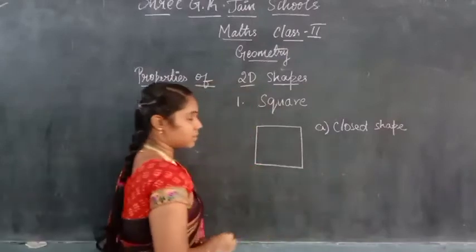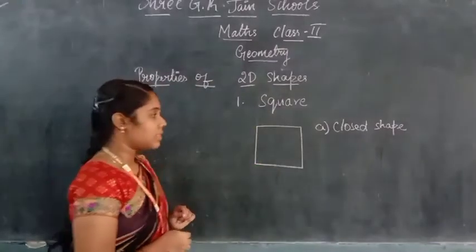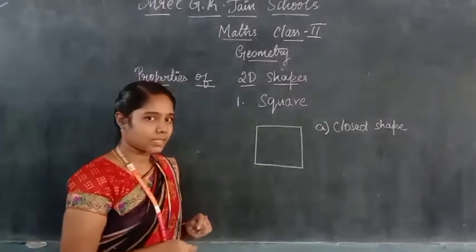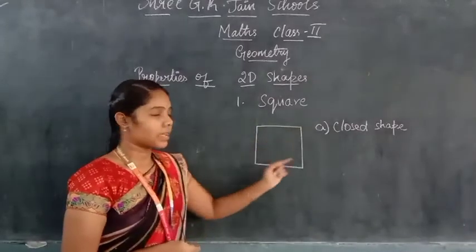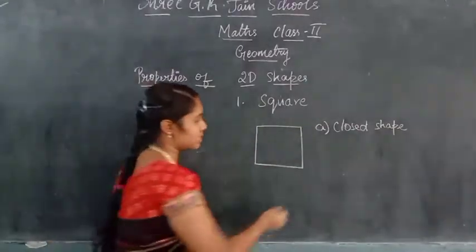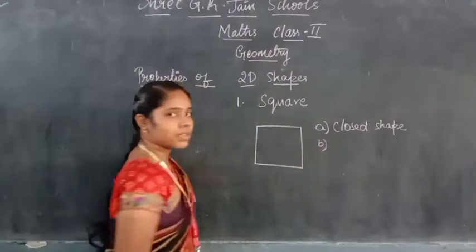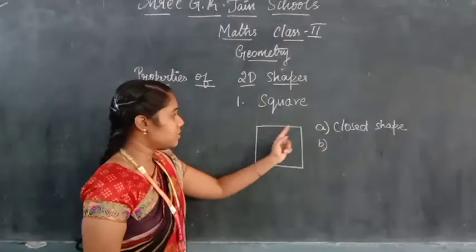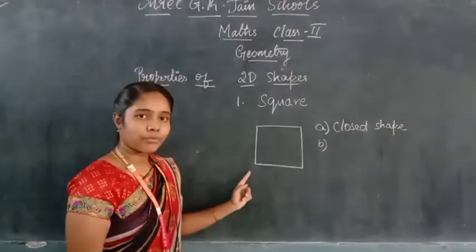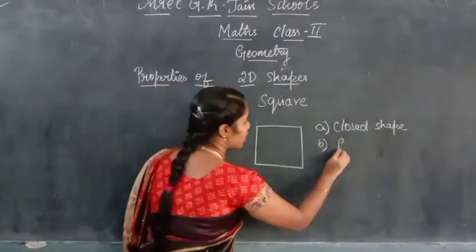Square is a closed shape. Then what can you say? The second property, let us tell about the corners. Yes. So, how many corners is a square having? 1, 2, 3, 4. So, how many corners?